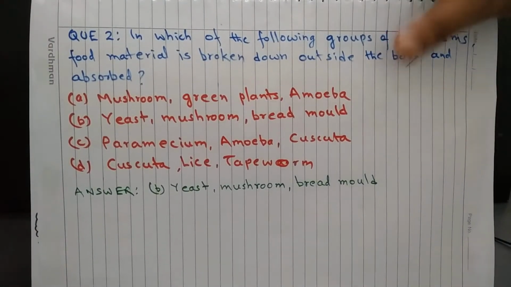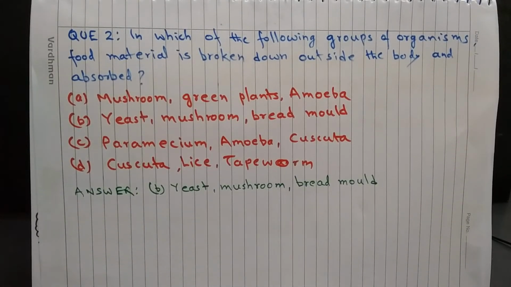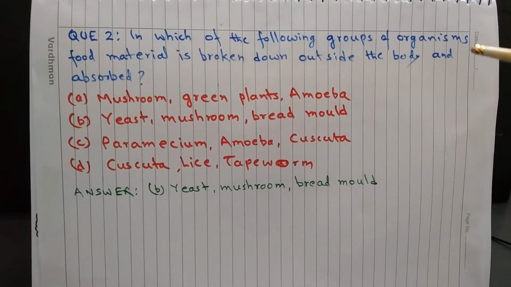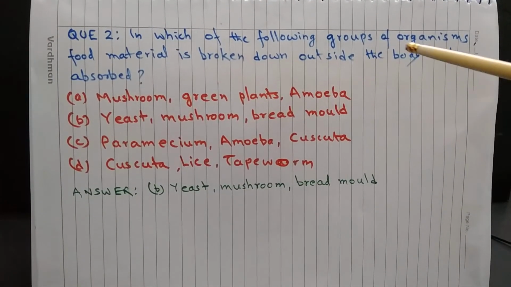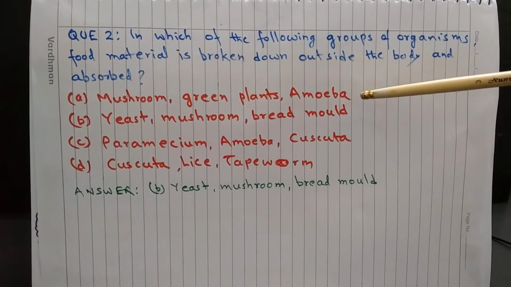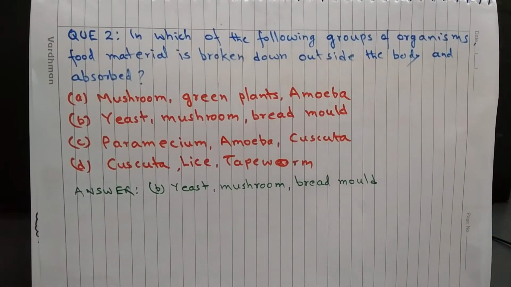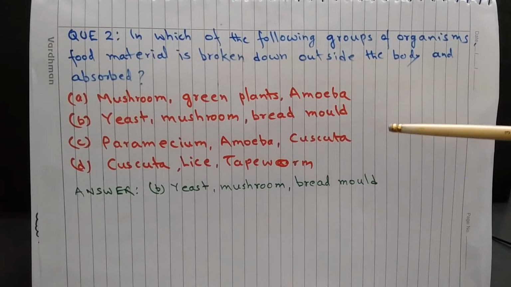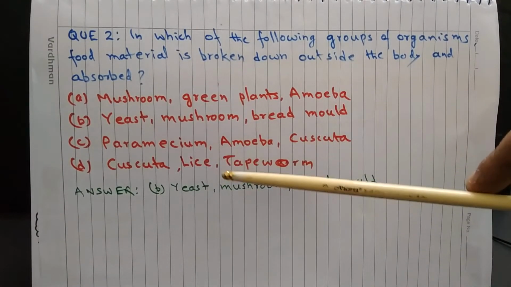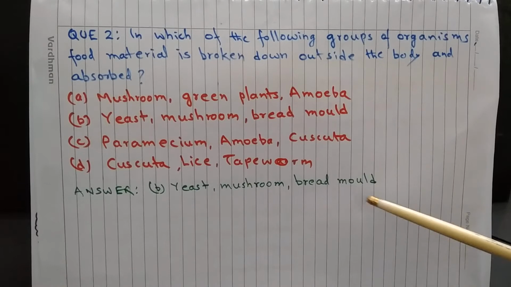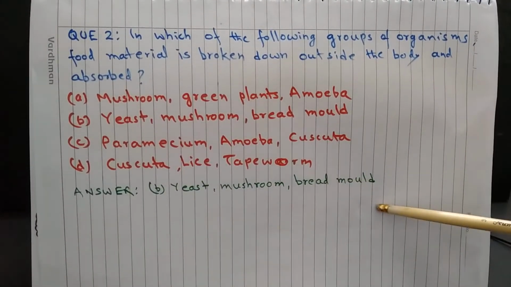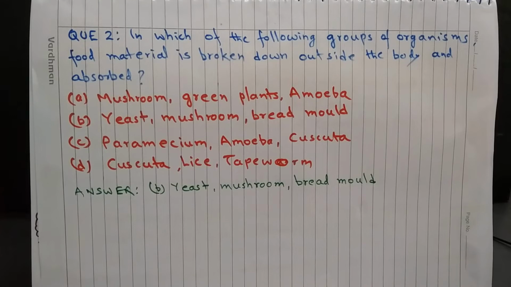Question 2. In which of the following groups of organisms food material is broken down outside the body and absorbed? A. Mushroom, green plants, amoeba. B. Yeast, mushroom, bread mold. C. Paramecium, amoeba and cuscuta. D. Cuscuta, lice and tapeworm. The answer is B. Yeast, mushroom and bread mold. All of them are fungi, and fungi follow saprotrophic mode of nutrition in which digestion takes place before ingestion of food.